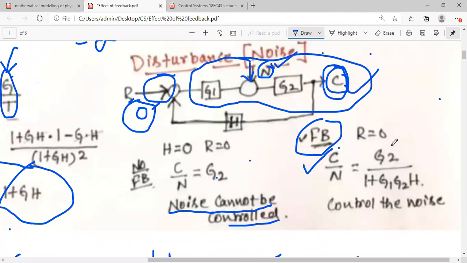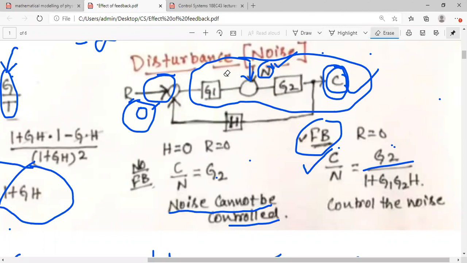What is the transfer function for closed loop system? It is G2 divided by 1 plus overall gain of the forward loop, the forward system.